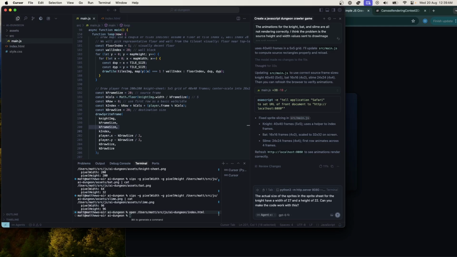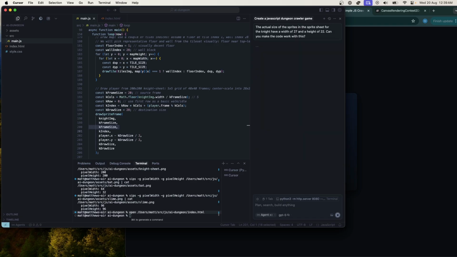Okay, actually, the slime is looking good. The bat is good, except it seems to be rendering a blank frame. And the Knight is still completely wrong. So we'll tell it the dimensions since we couldn't figure it out, and then we'll see if it can modify the code. Let's see what it does.